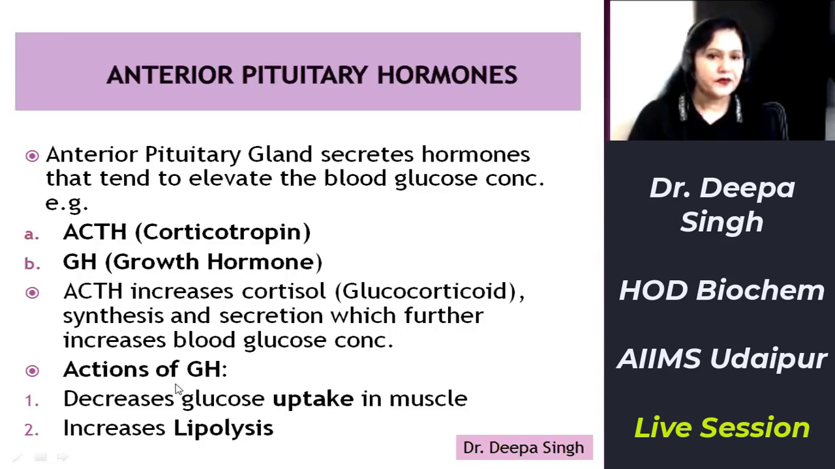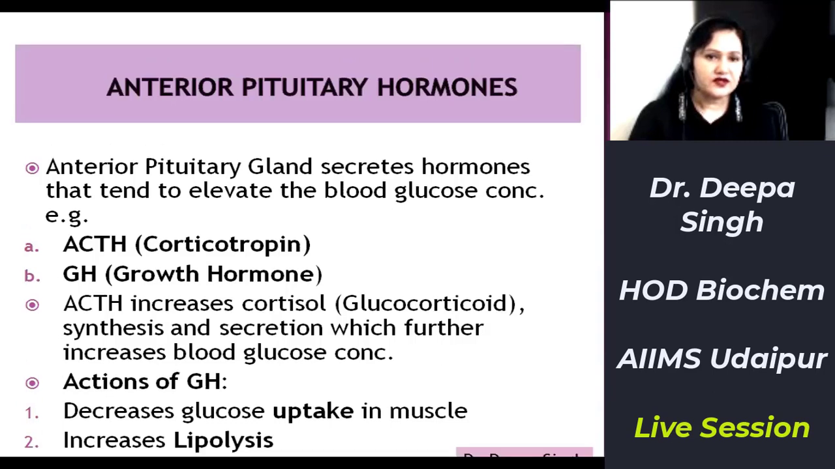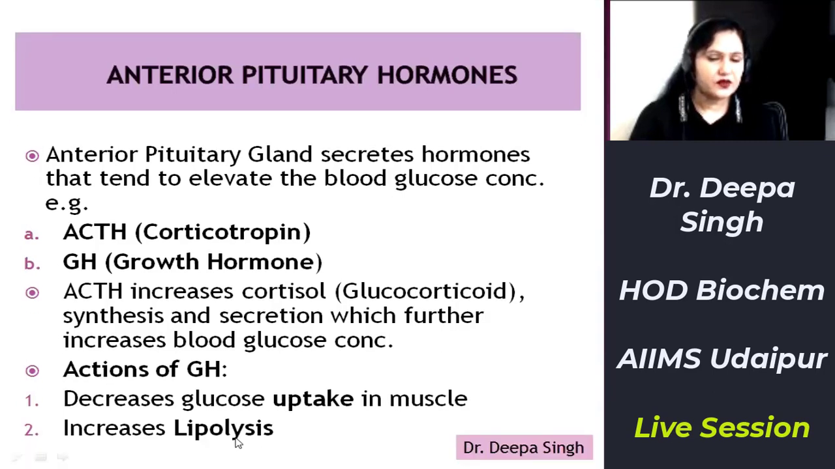Second comes growth hormone. Growth hormone decreases uptake of glucose in muscle. If uptake of glucose in muscle is decreased, more glucose will remain in blood, again enhancing the blood glucose concentration. It also stimulates the enzyme hormone sensitive lipase, thus increasing lipolysis. By increasing lipolysis, blood glucose concentration is increased, because the end products of lipolysis are free fatty acids and glycerol. Free fatty acids promote gluconeogenesis, and glycerol is a source of glucose. By gluconeogenesis, glycerol is converted to glucose.